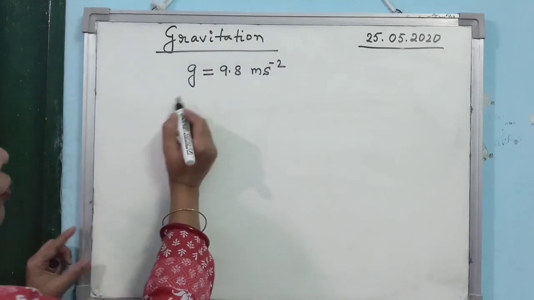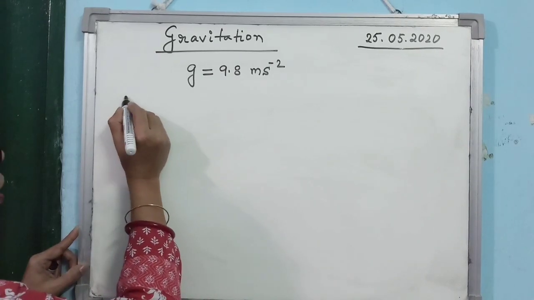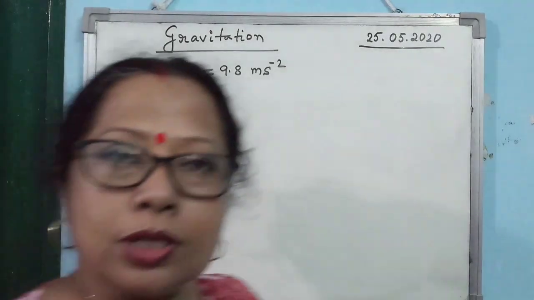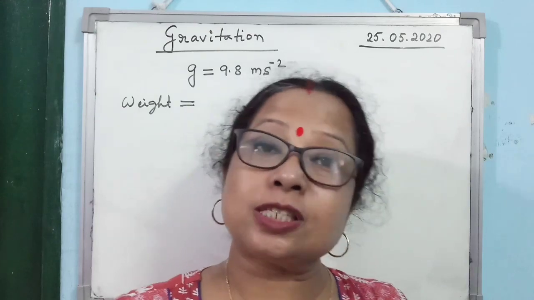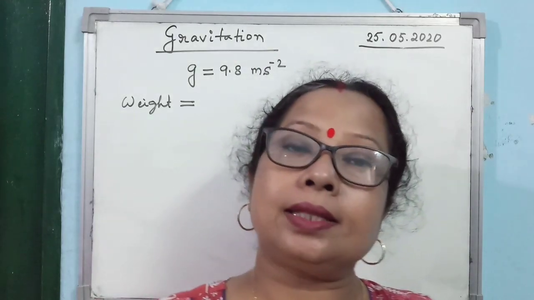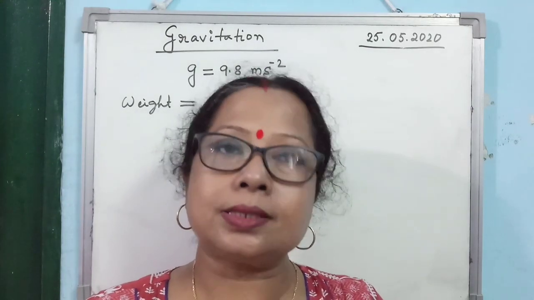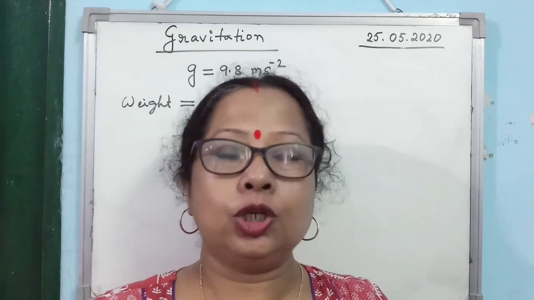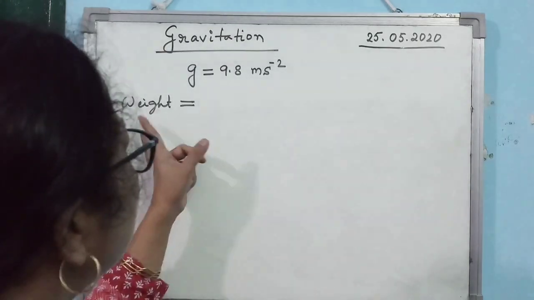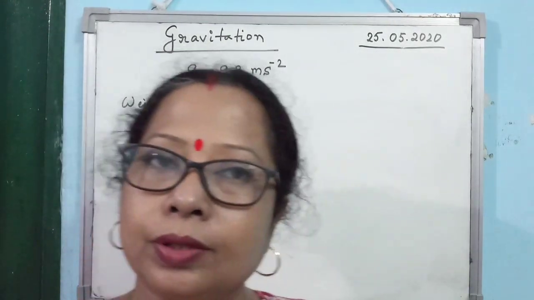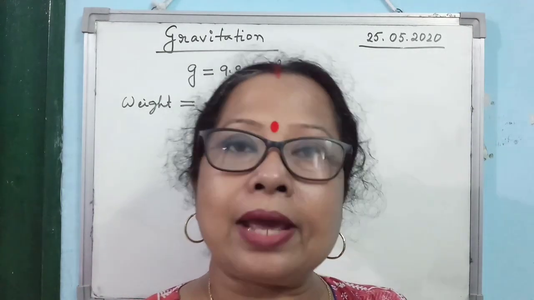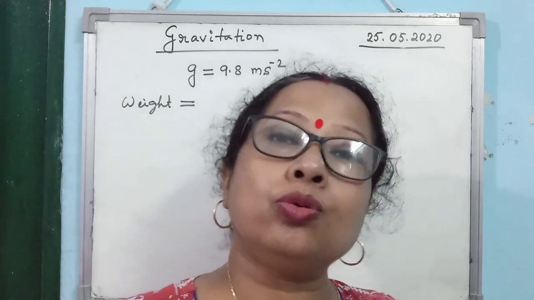Now, from Newton's law of gravitation, one can write the concept of weight. Everybody knows, what is weight? Weight of a body is the force exerted on it by earth. Or we say it this way: weight is the force by which earth pulls a body towards its center. That is known as the weight of the body. So you must write down the definition of the weight of the body. Weight of the body is the force by which earth pulls the body towards its center.